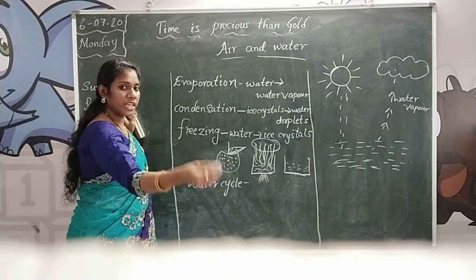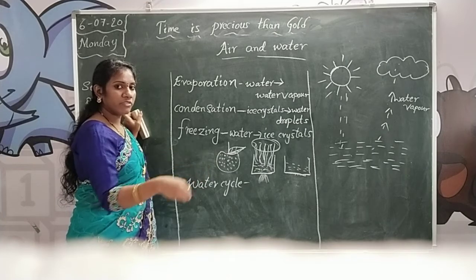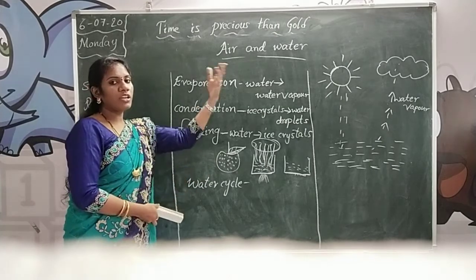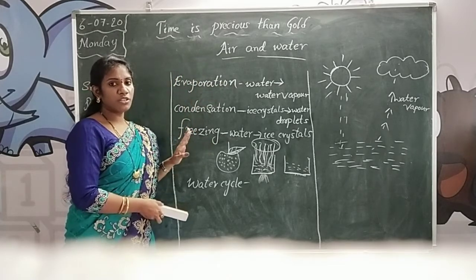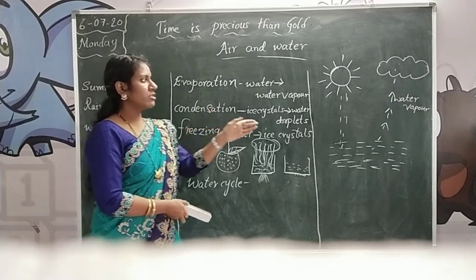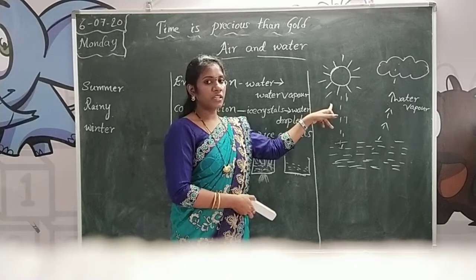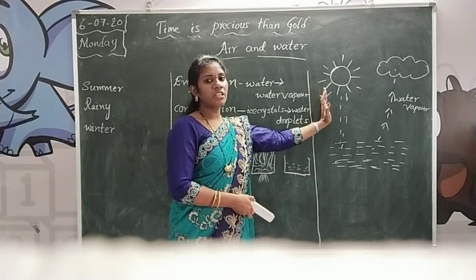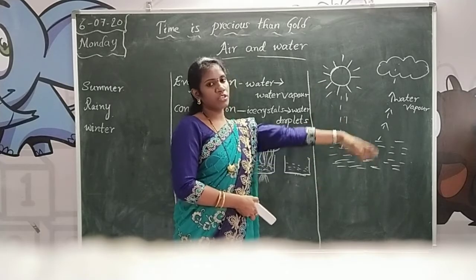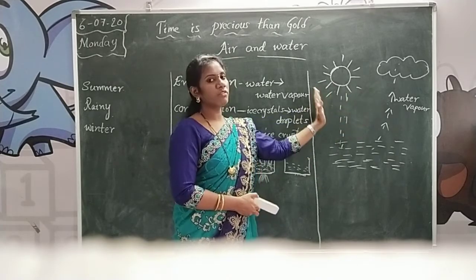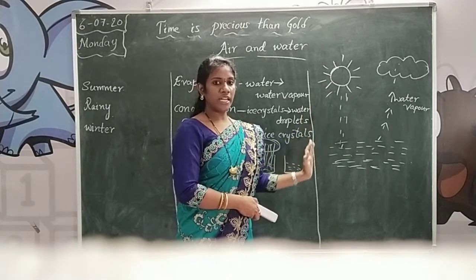That water goes to rivers, seas and the other sources of water, and again it can form water vapor, because from the heat of the sun the water will change into water vapor. Without the sun, can we get this process? No. Because from the heat of the sun we get this process. The water changes into water vapor, and again water vapor changes into water droplets. Those water droplets can give the rain. Okay, children, now you can understand this process.